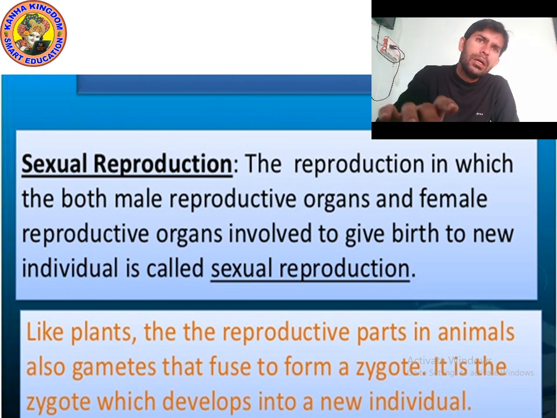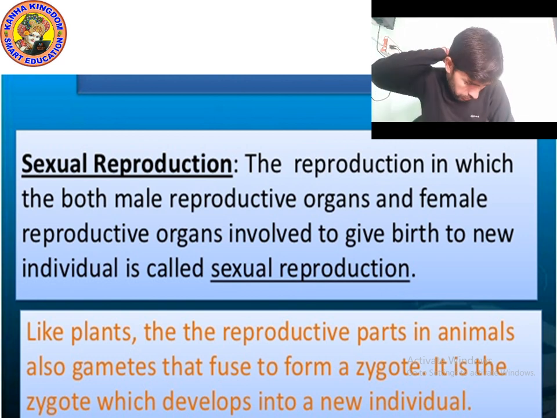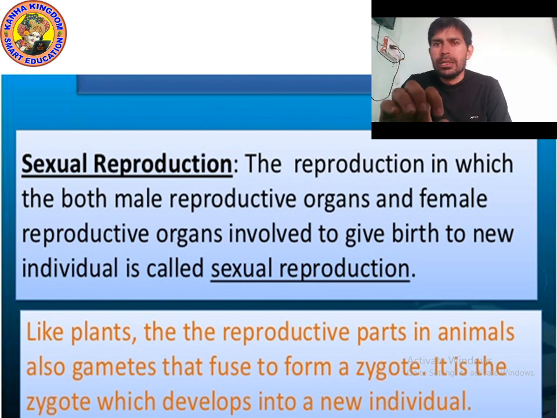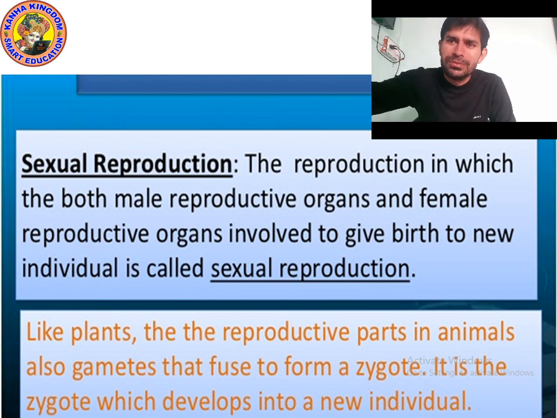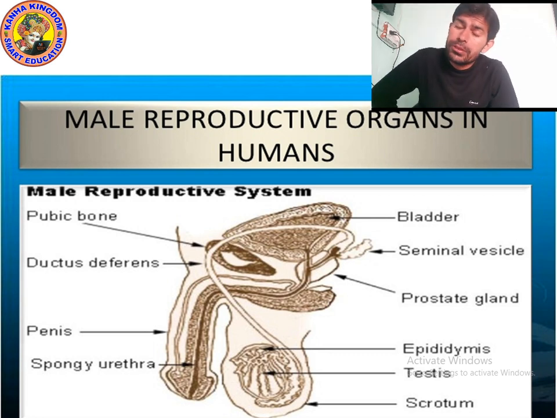Now first of all we will study about the male reproductive organ in human. First of all, I will show you the picture. So let's move on to the next point. Okay, this is the male organ, or you can say male reproductive organs in human. Check out the spelling: